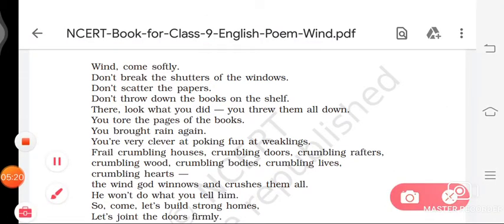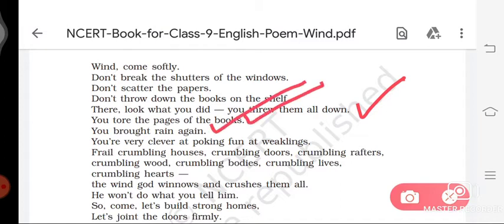There, look what you did. You threw them all down. You tore the pages of the book. You brought rain again. You are very clever.